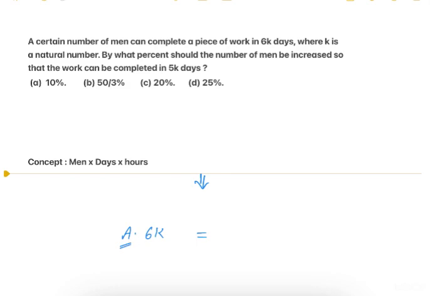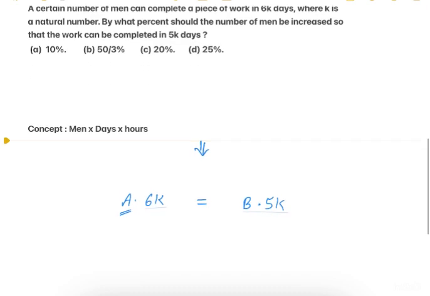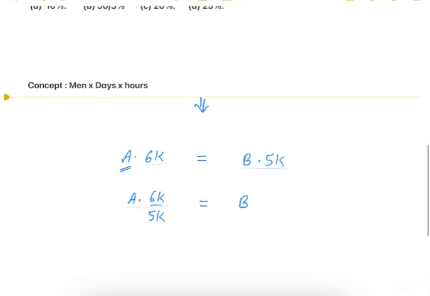The question further says that the number of men has been increased, so now they are able to complete the work in 5k days. Suppose the number of men is now B, and we have to find the value of B so that we can calculate the percentage increase. So B is equal to A into 6k upon 5k, which is A into 6 upon 5.